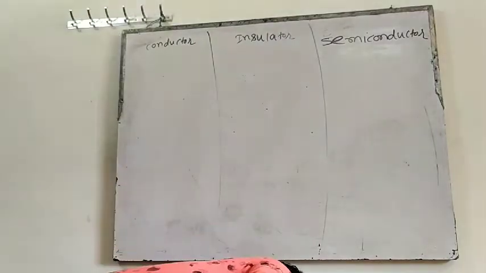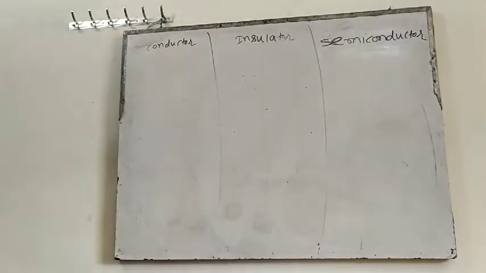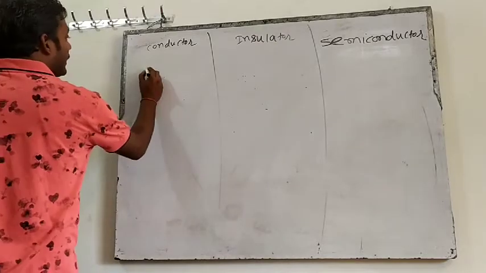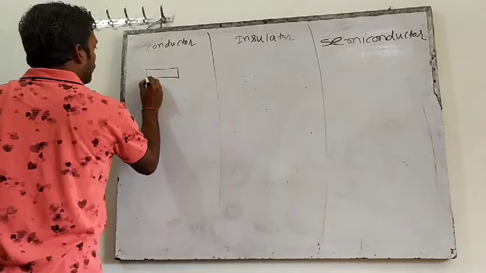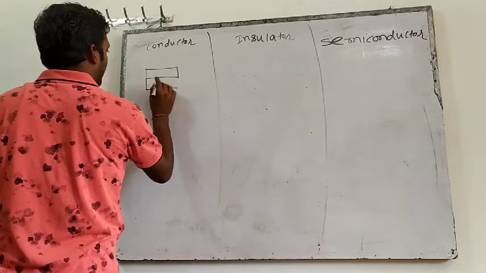There is some more difference between conductor, insulator, and semiconductor. Try to understand this. In a conductor, we all know there is a valence band and a conduction band.